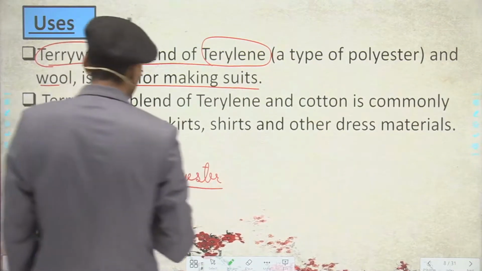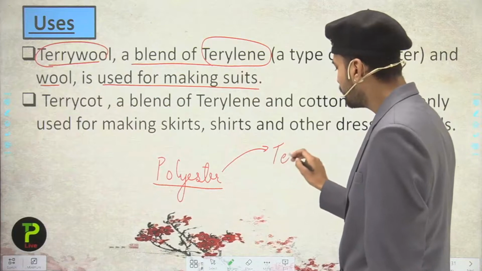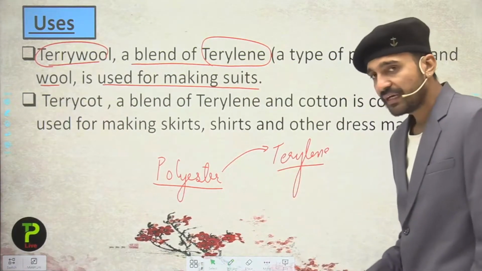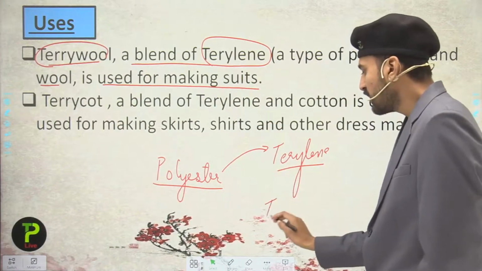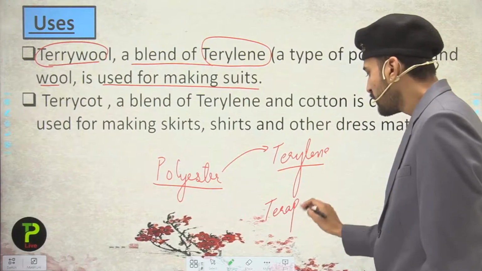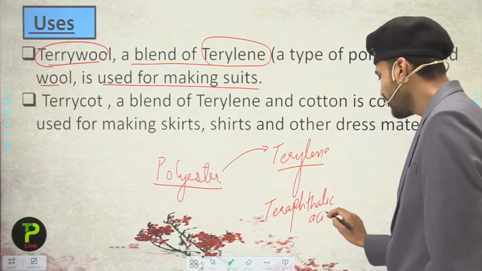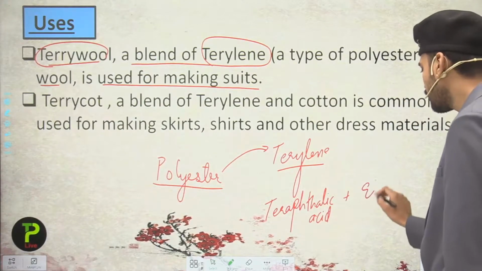So students, if I talk about the polyester, the most common polyester is what? The most common and widely used polyester is the terylene. It is the terylene, and this is the polyester. It is made from what? It is made from terephthalic acid and ethylene glycol.